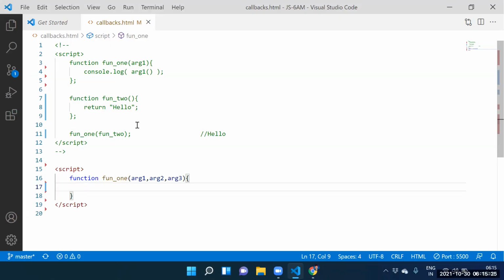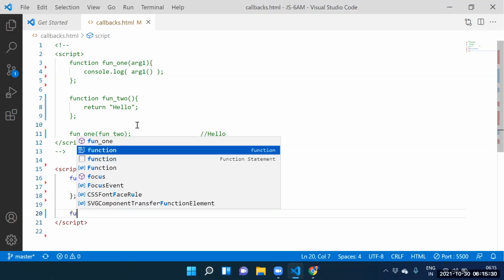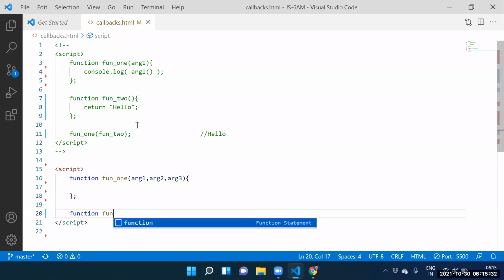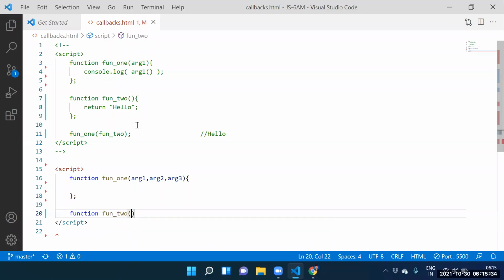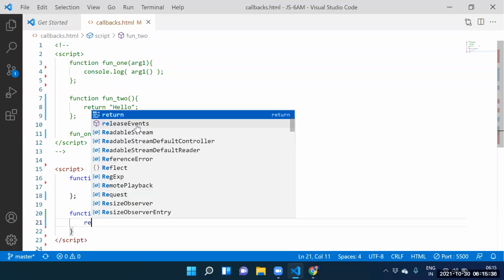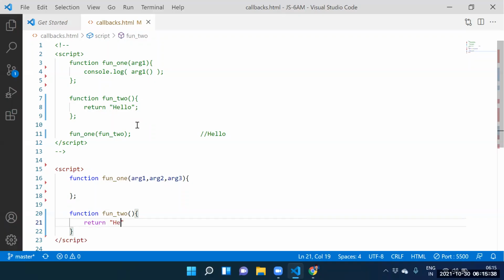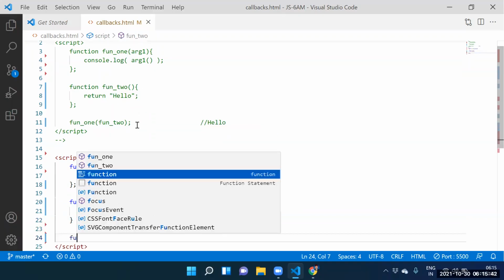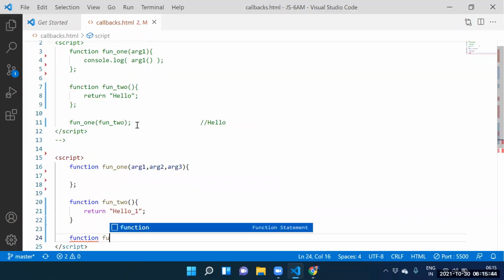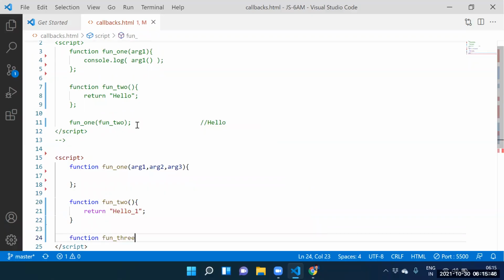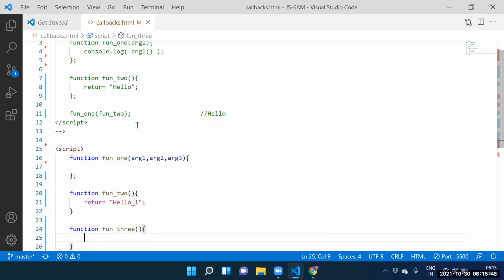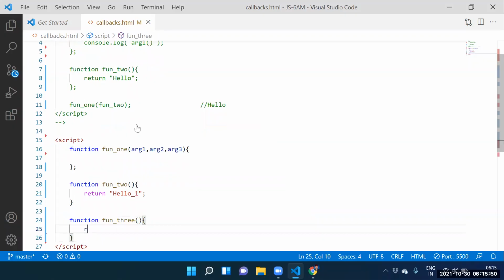Fine. Next one, guys. Can I create function two? Yes, sir. Function two. Guys, return what you wanted to return. Return hello one. Function three. Return hello two.